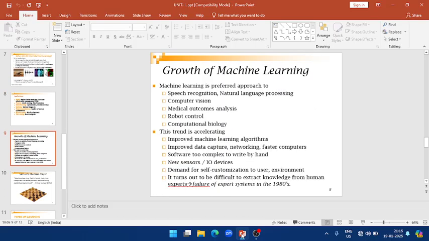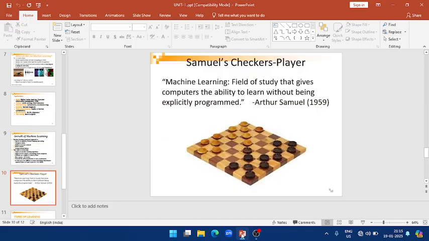As for the growth of machine learning, as we saw in the previous slide, speech recognition is combined with computer vision, medical outcomes, robot control, and computational biology methods, which have contributed to the growth of machine learning. One example we already saw is chess, like Samuel's checkers player method.